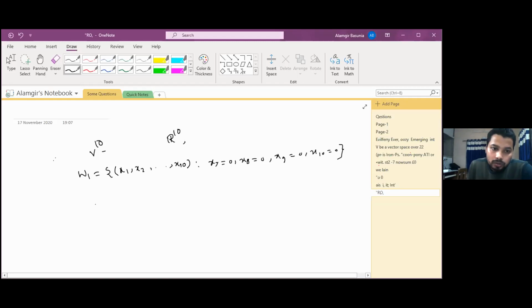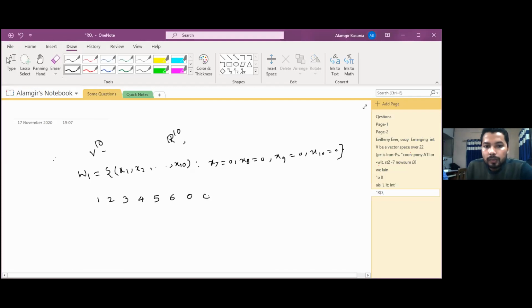Now here, instead of writing x1, x2, I am just writing 1, 2, 3. Suppose this is our W1: 1, 2, 3, 4, x5, 6, 7. Up to what should we write? 6-dimensional. That is why, just look here.